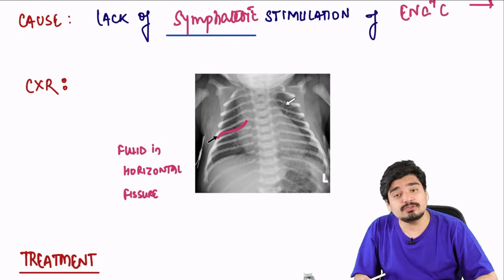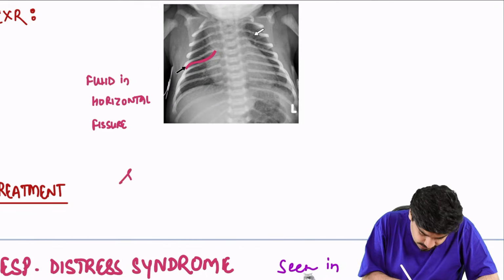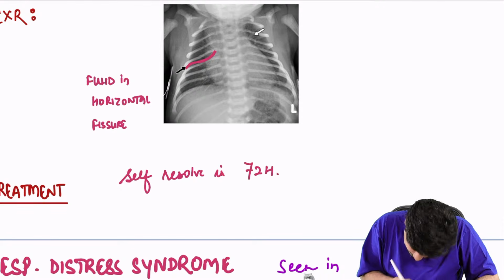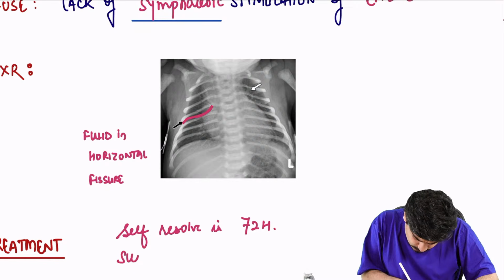Very characteristically you see fluid in the horizontal fissure. What is the treatment? Like I said, it is transient. It will self-resolve in 72 hours. So nothing is required, only supportive care.